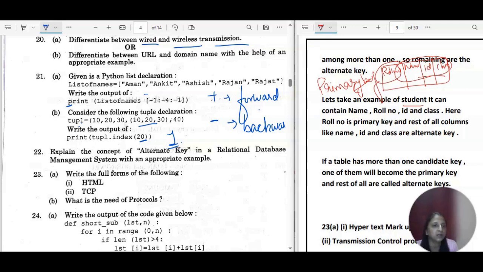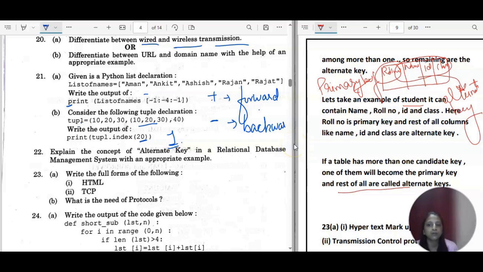So these all will be considered as alternate keys. If a table has more than one candidate for the primary key, one will be the primary key and the rest will be considered as alternate keys. This is the proper explanation of alternate key with example, RDBMS.